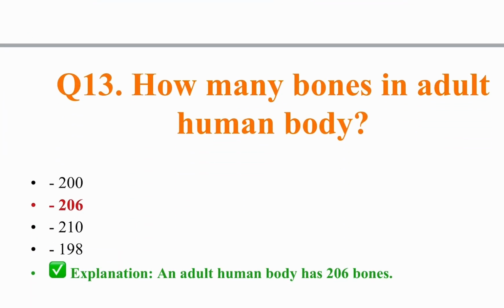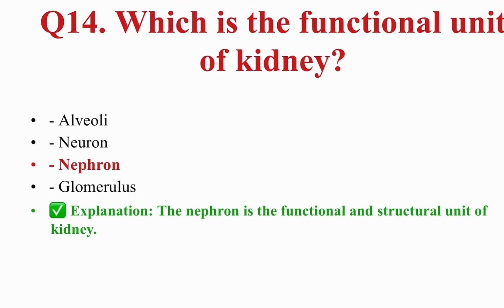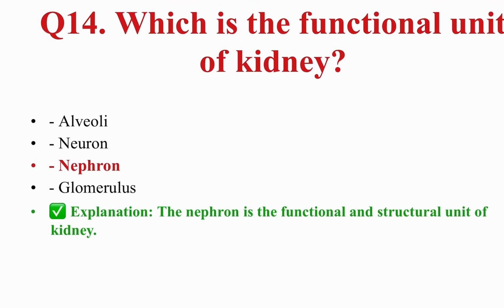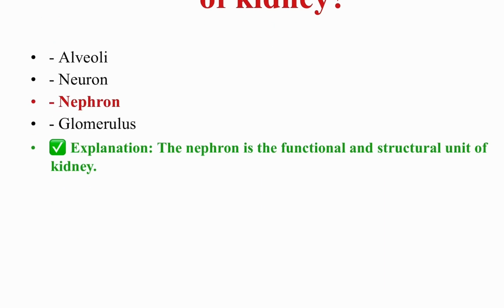The next question, how many bones in the adult human body? The correct answer is 206. An adult human body has 206 bones. Which is the functional unit of the kidney? Nephrons. The nephron is the functional and structural unit of the kidney.